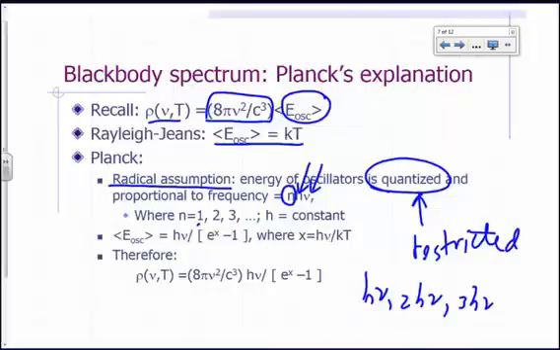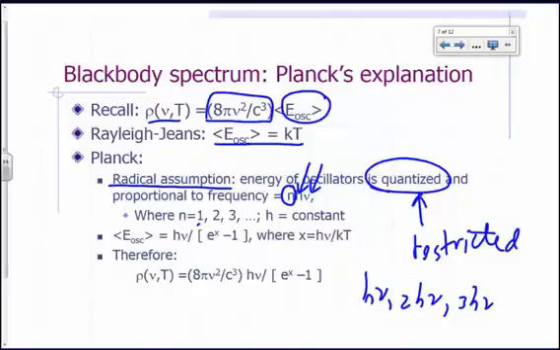For example, let's say h nu was 3 electron volts, then that means the energy can be 3 electron volts. If it were to absorb energy, if it were to gain energy, it has to gain at least 3 to bring it up to 6. It cannot have 4. So if it has 3 electron volts, and you gave it 1 electron volt of energy from light, it won't take it. If you give it 2 electron volts, it won't take it. If you give it 3 electron volts, it will take it up to 6.